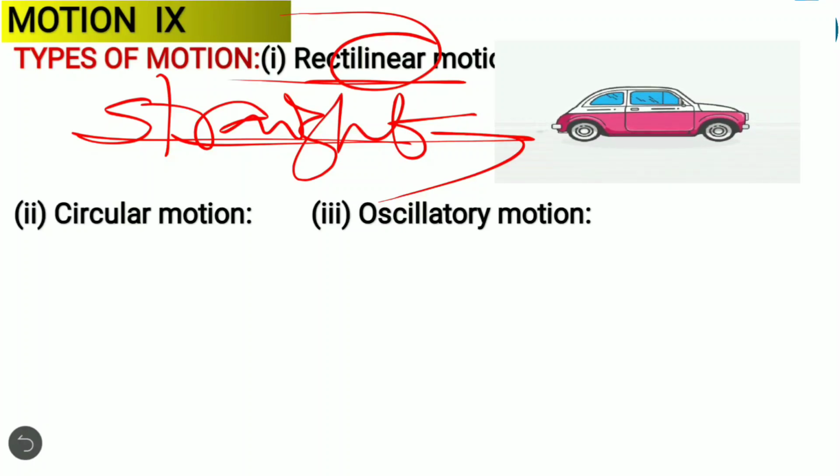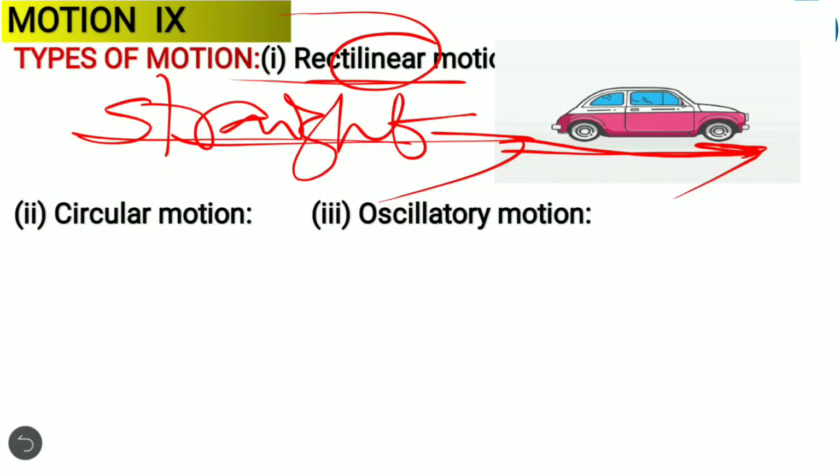Look here, a car is moving in a straight line. It is not taking any curve, means you can take any diversions also, left, right, or like this. But if you take left also, you will go straight. Again, if you take right also, you will go straight, right? So if it is moving in a straight line, then we say rectilinear motion. Rectilinear motion means the object is moving in a straight line.